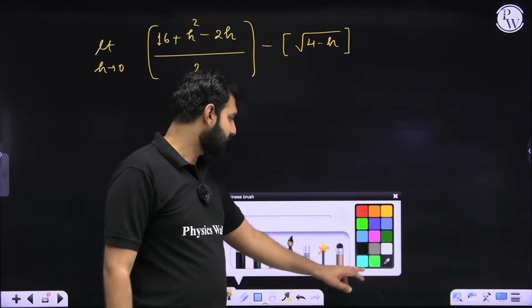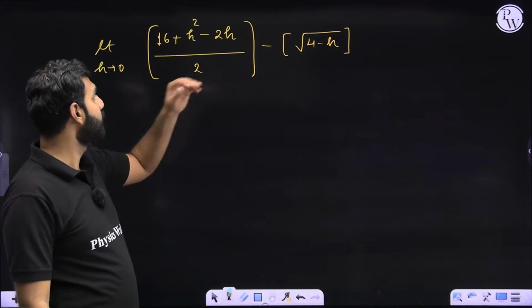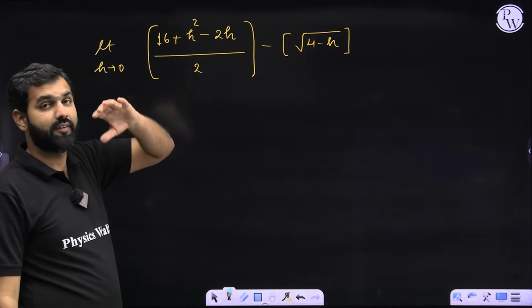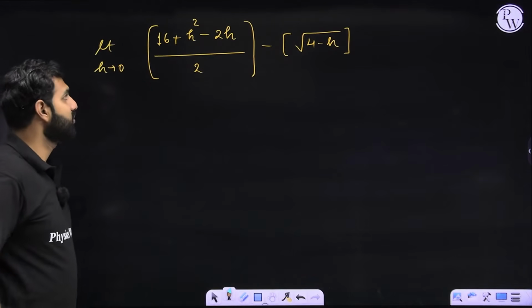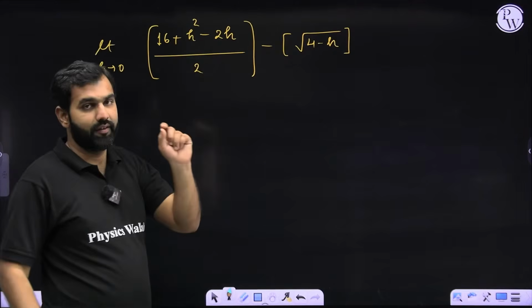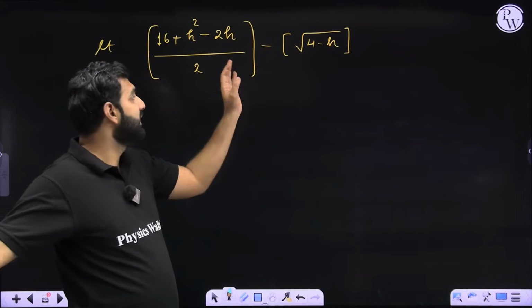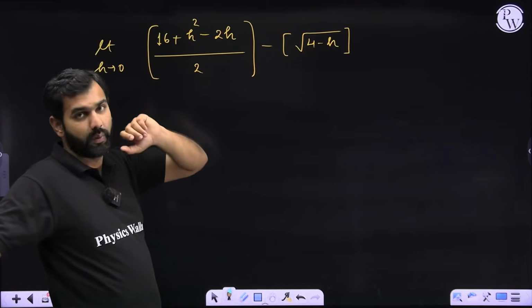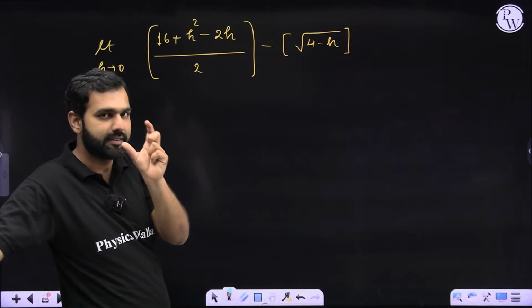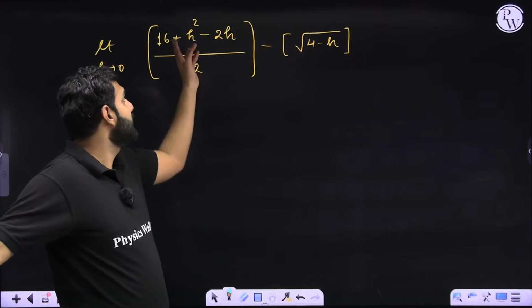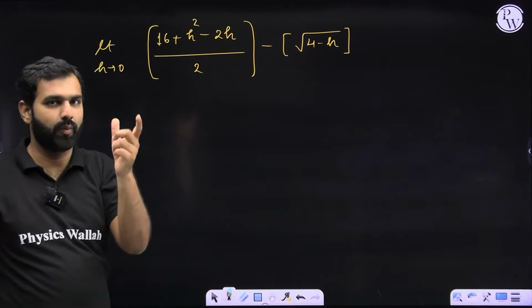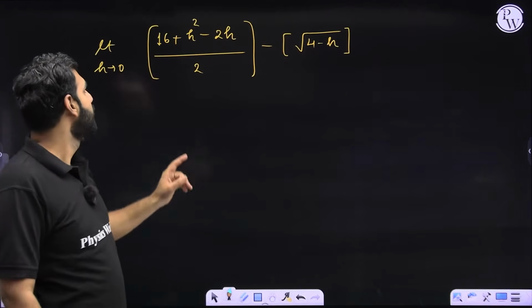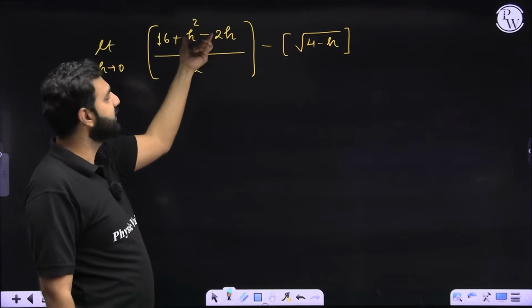Now, let us try and decide which one is greater between 2h and h square. I hope that will give you a great clarity. So I hope you must realize that h square, if h is very small, will be less than h. And this is 2h. So h square will be less than 2h. I hope you are understanding in terms of magnitudes. So h square minus 2h will be something very small. I hope you're understanding it.